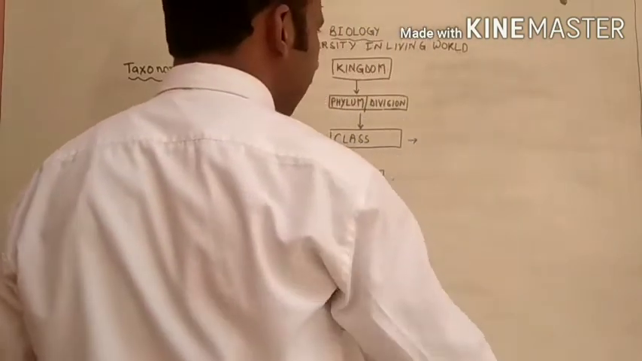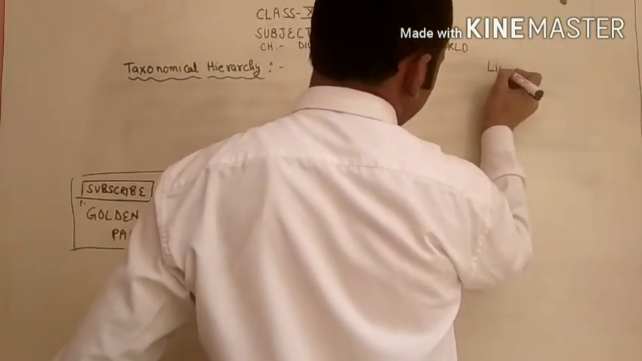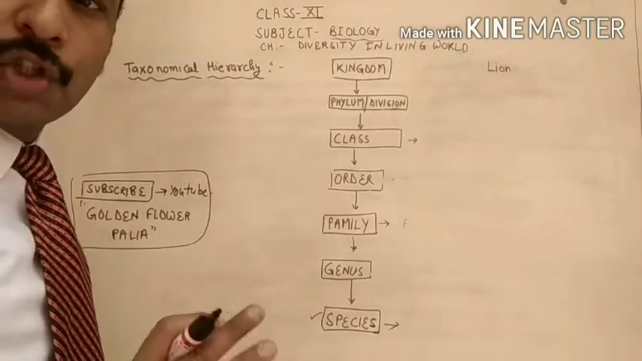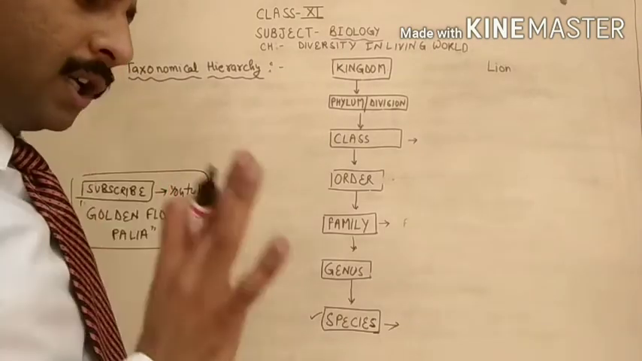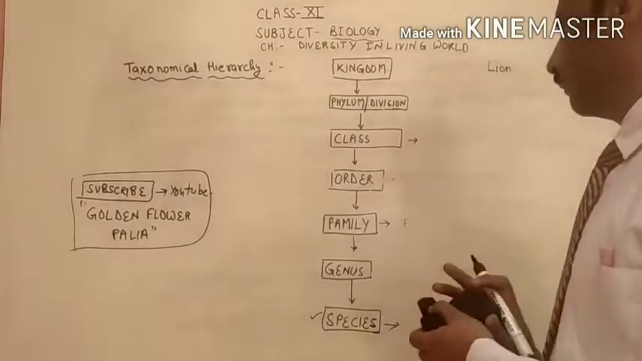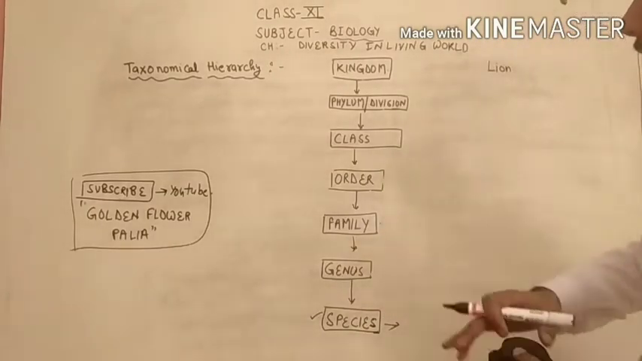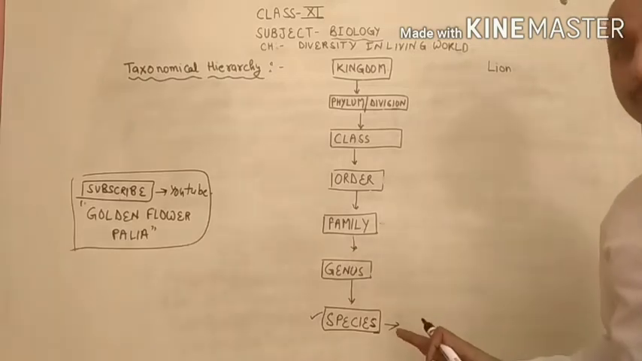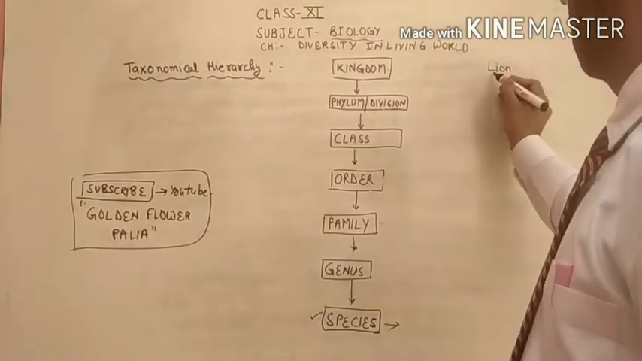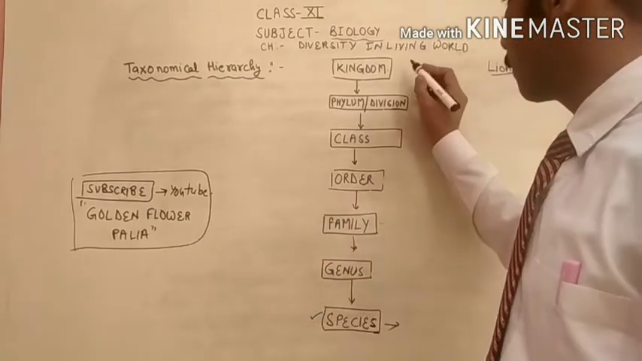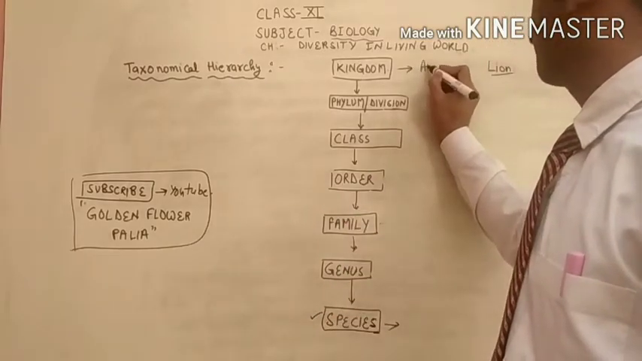Chalo, I will take the example of the lion. You have to give the classification of the lion. All kinds of organisms, we have to give the classification, and they have to follow the same 7 steps. So you know very well, lion is an animal. So kingdom will be Animalia.